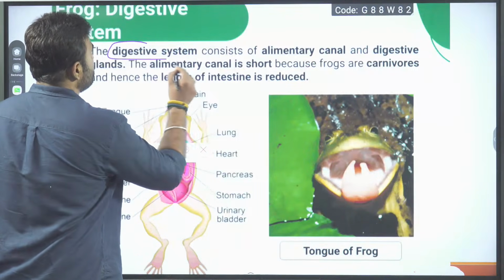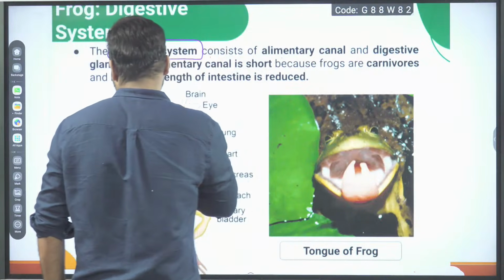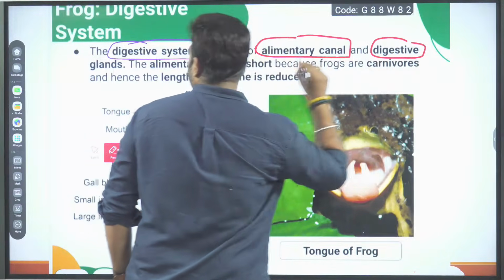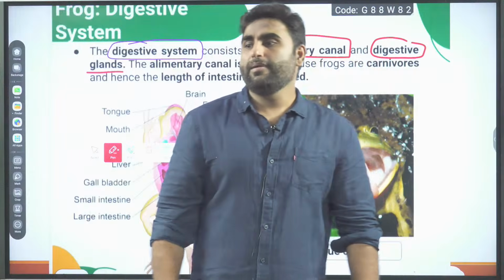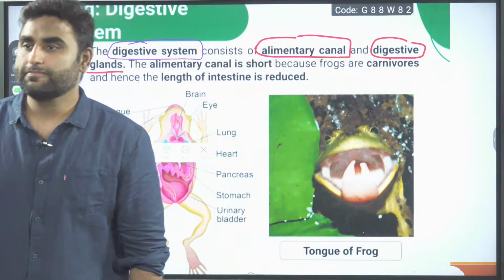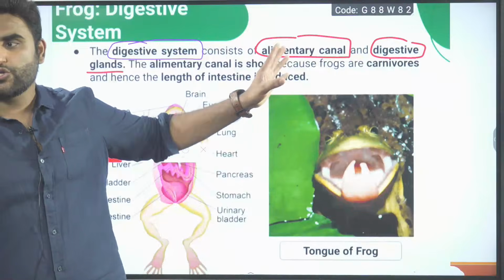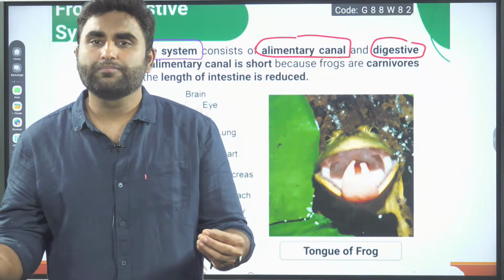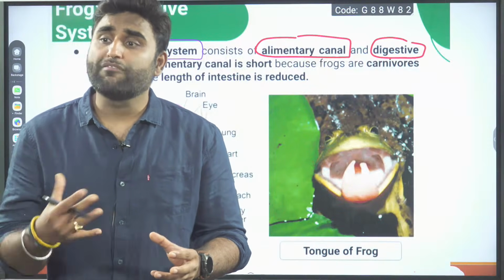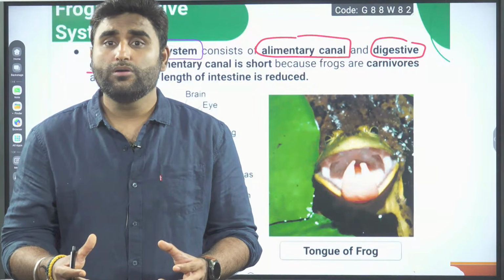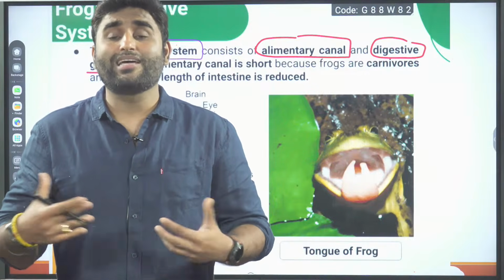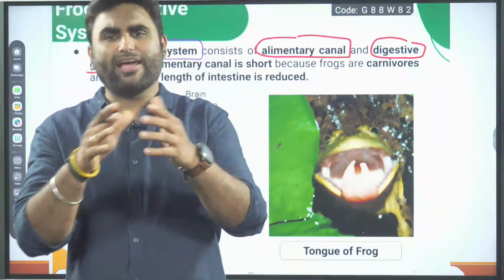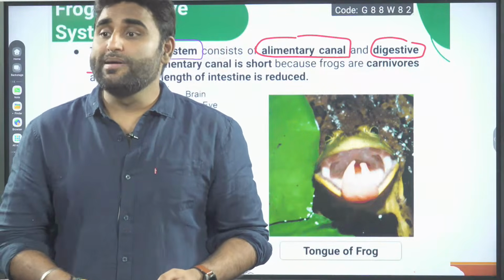So the digestive system consists of two parts. What are the two parts? Alimentary canal and digestive glands. Alimentary canal is very short. See, herbivores, you compare their alimentary canal. Take cattle, a cow or buffalo. Their alimentary canal is 10 times larger than body size. So if a cow is of X length, the cow's alimentary canal will be 10X.